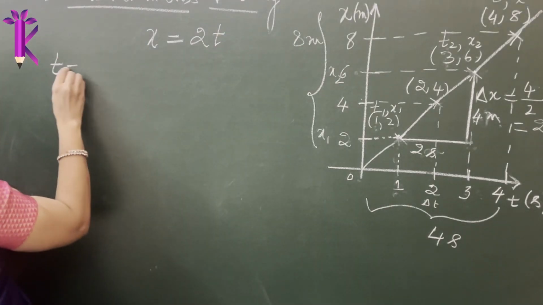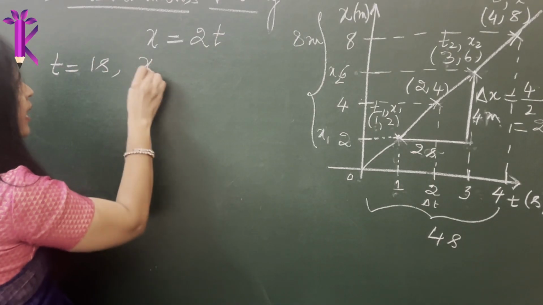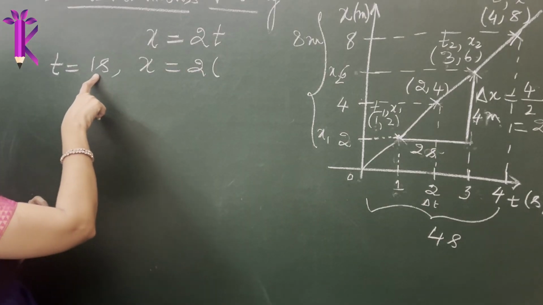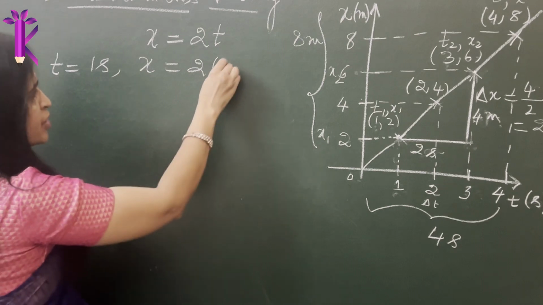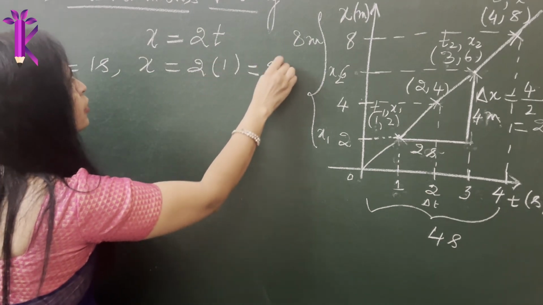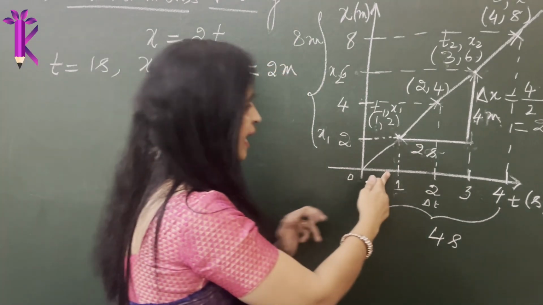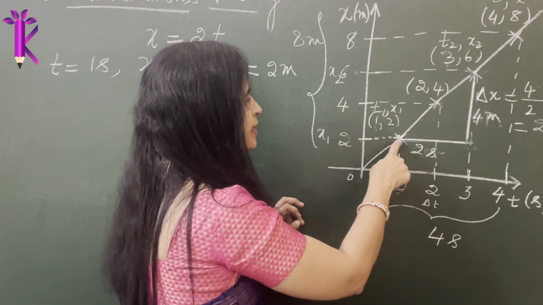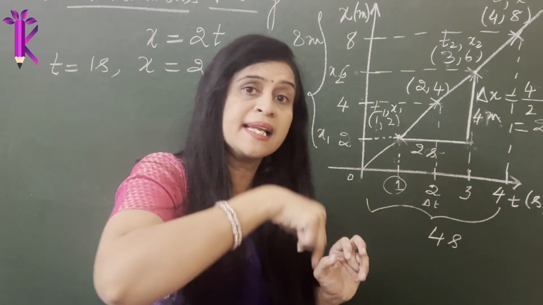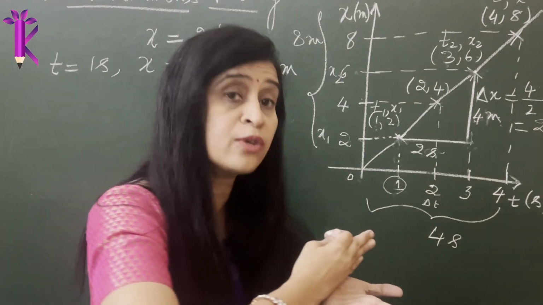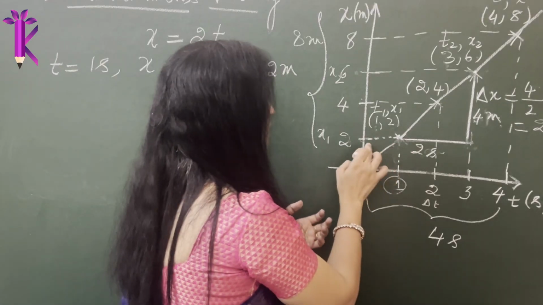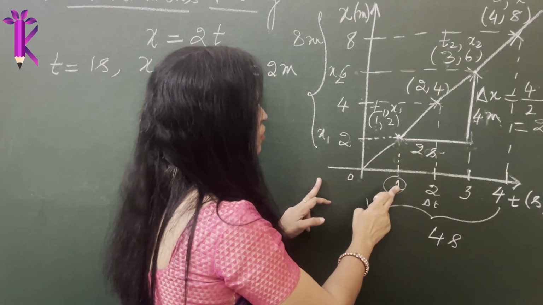At t is equal to 1 second, I know x is equal to 2 times t, so substituting the value of t in this equation, it will be equal to 2 meters. It is shown graphically also. At that particular instant of time, nowhere else, nowhere over an average time period.